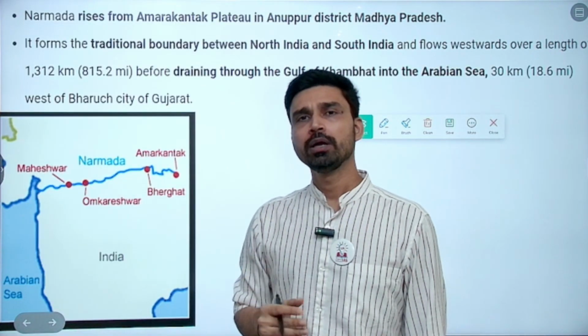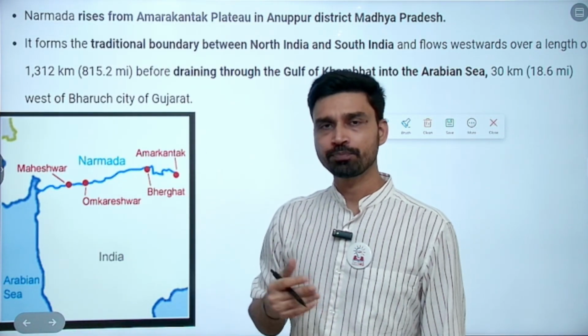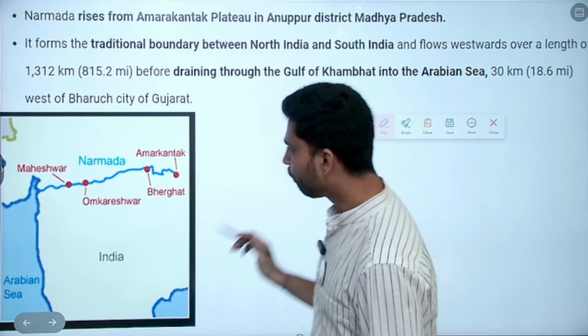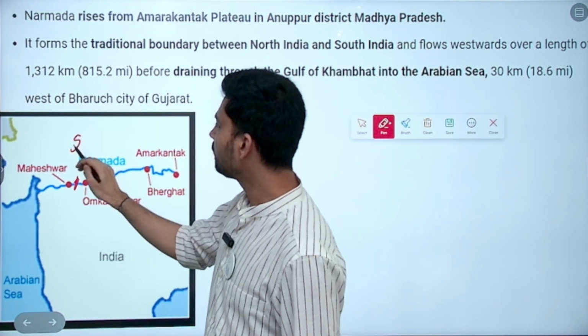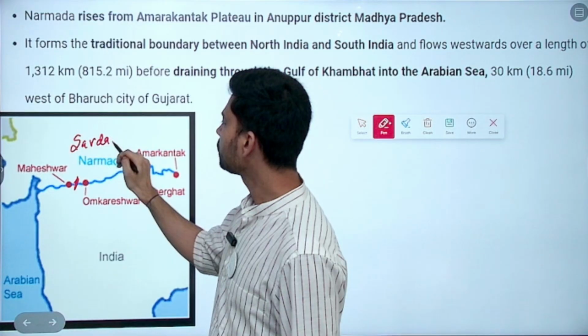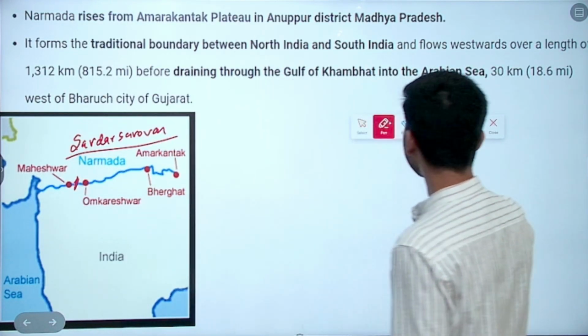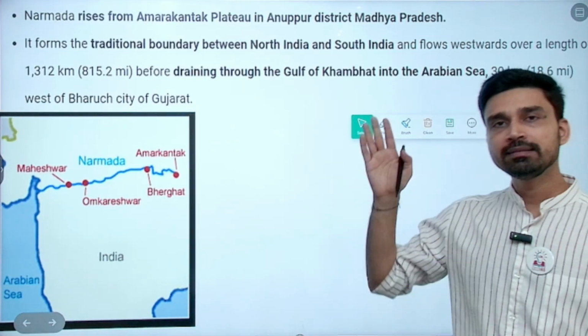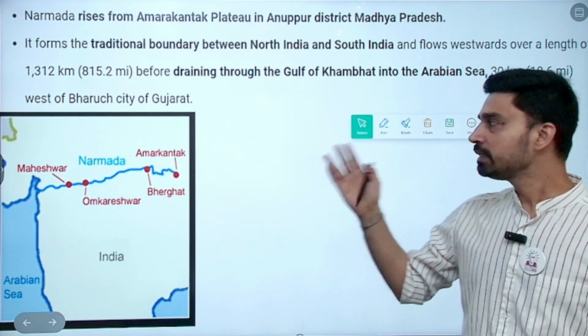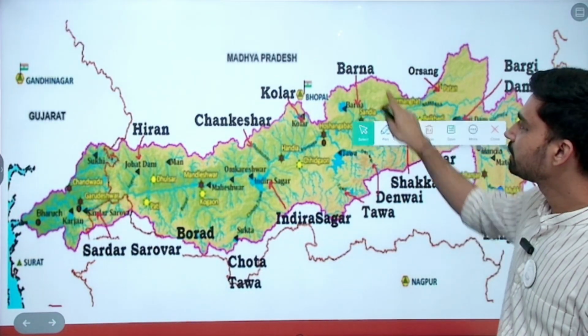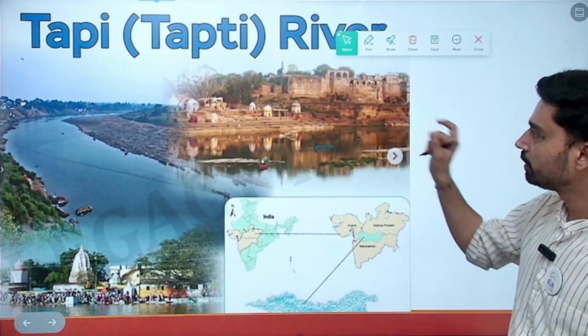Narmada is also a river over which we have built several dams. The most popular one is the Sardar Sarovar Dam. Apart from that, Maheshwar, Indira Sagar, Bargi, these dams you will also find on the same river, the Narmada.